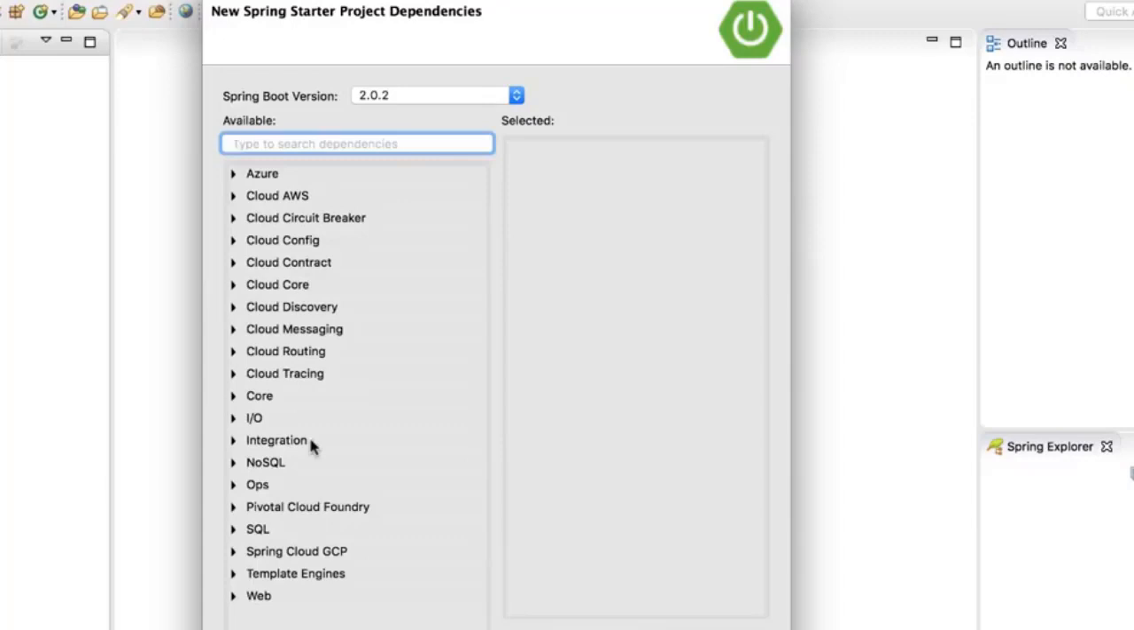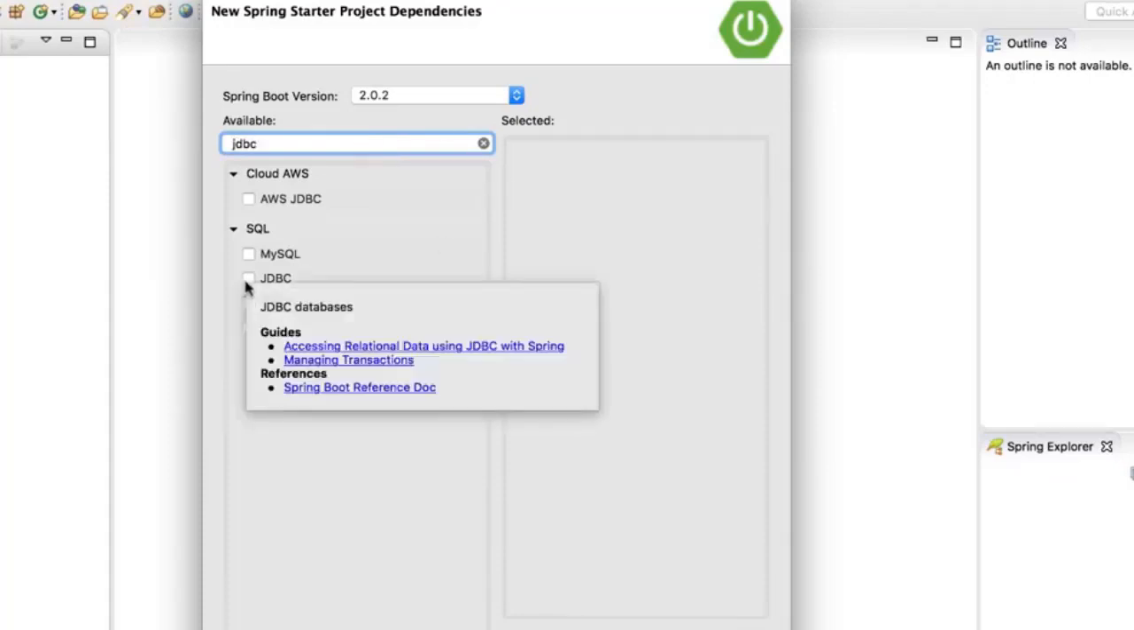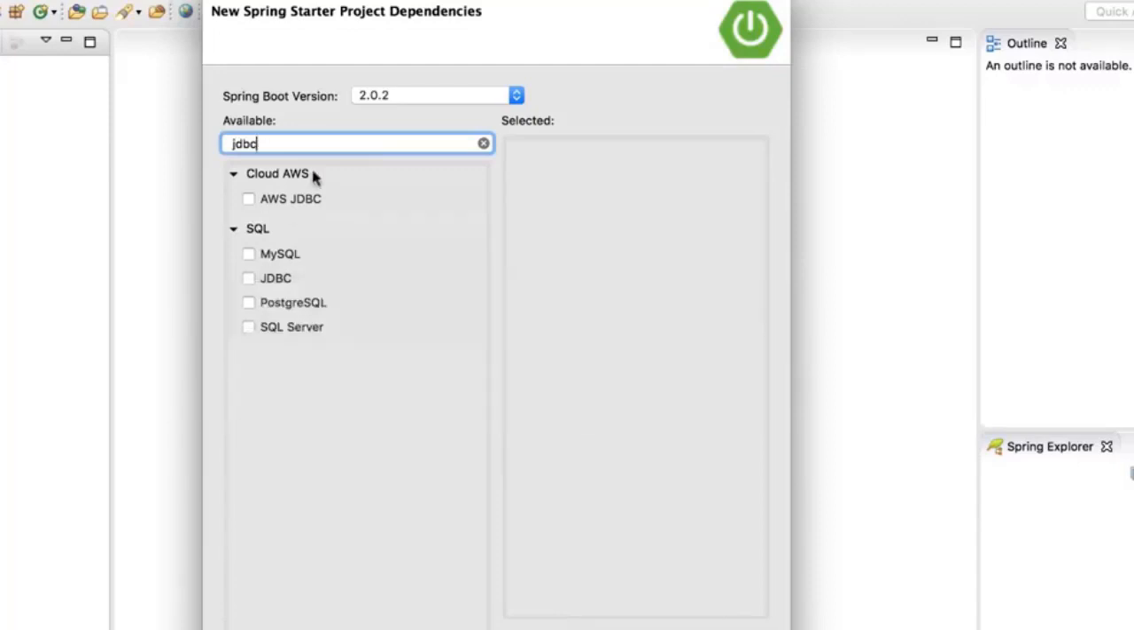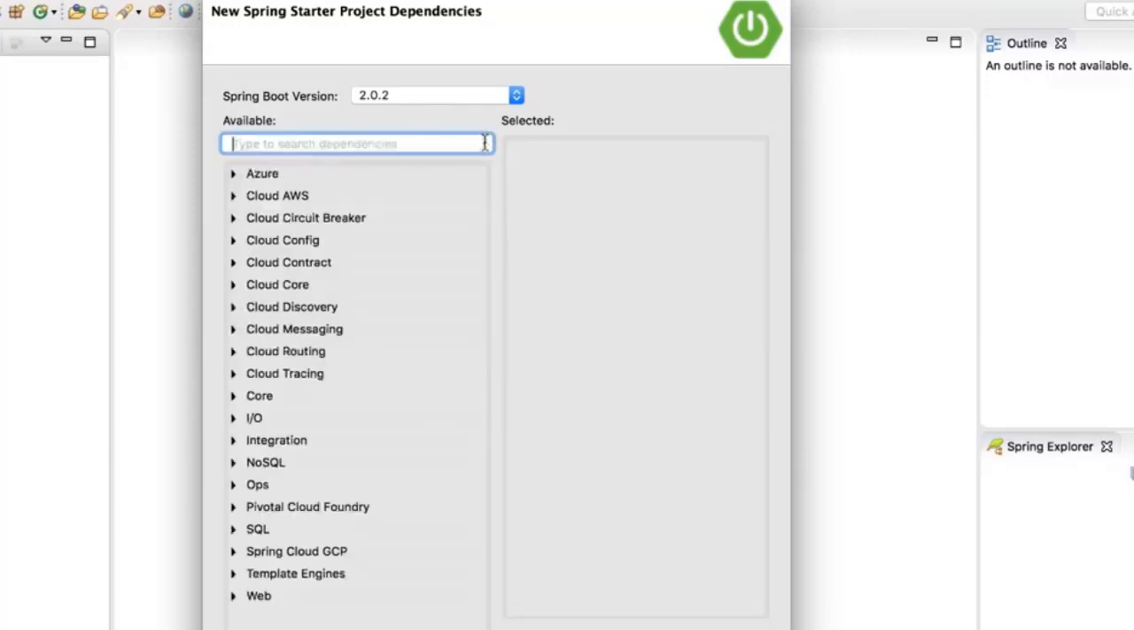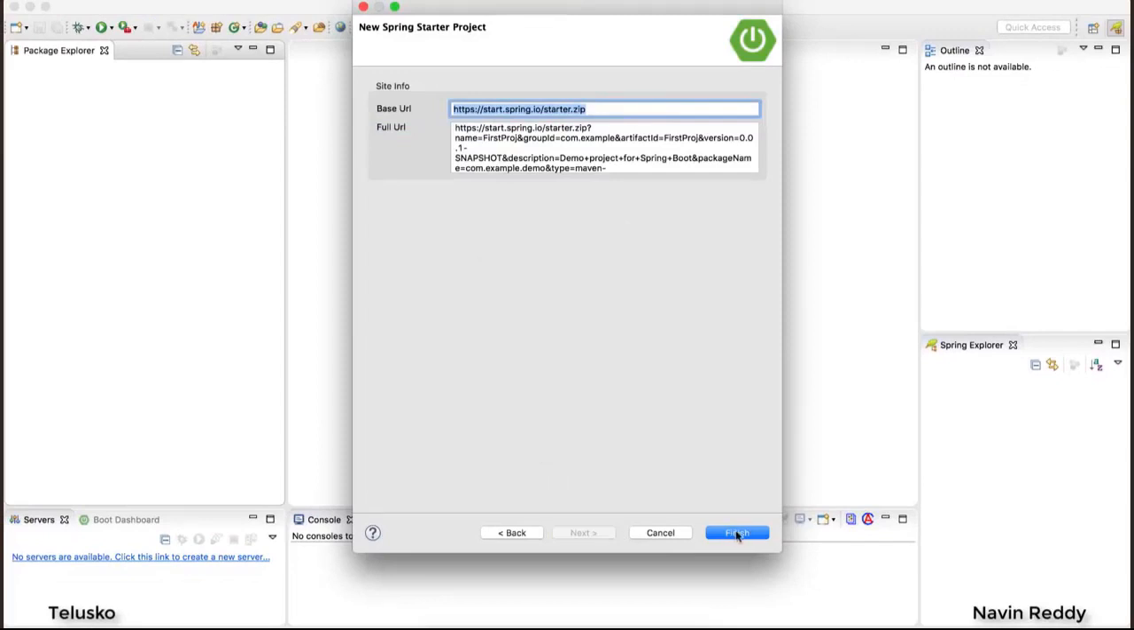And then let's say if you want to work with Spring JDBC, it's very simple. Just type JDBC and then you can select this one. The amazing part about Spring is it does support auto configuration. So if you have not provided any manual configuration, it will do it for you. But since this is our first video, let's not get into that. I will skip all those things as it is, click on next and click on finish.